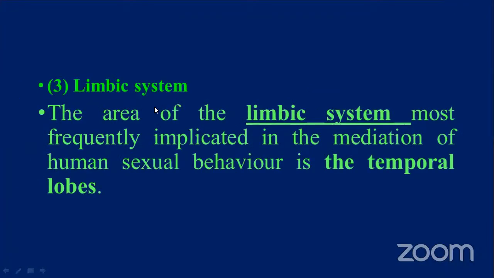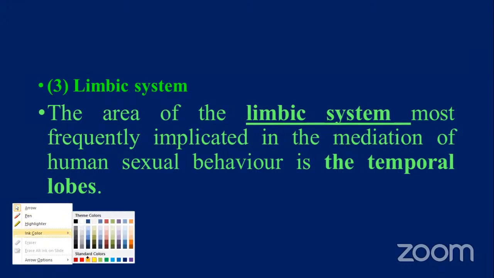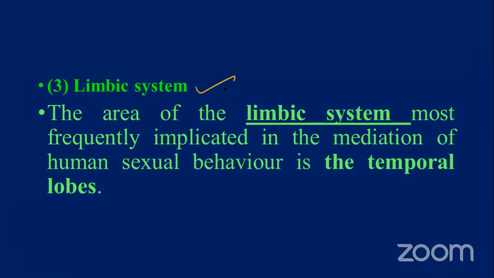See here. Limbic system, the area of the limbic system most frequently implicated in the mediation of the human sexual behavior is the temporal lobes. Okay, my dear. So the answer is which one? This is the correct answer. Okay, limbic system. Go to the next one.